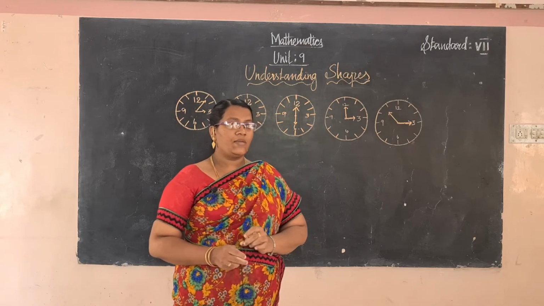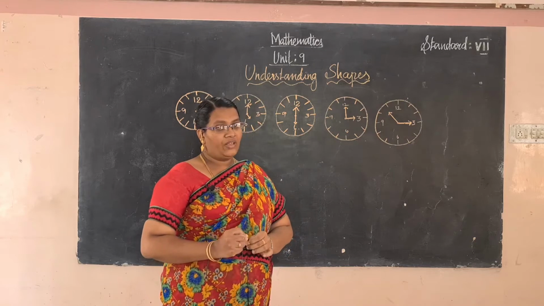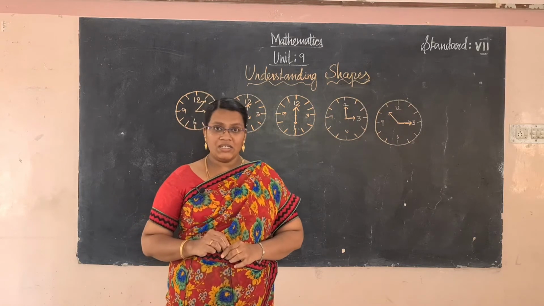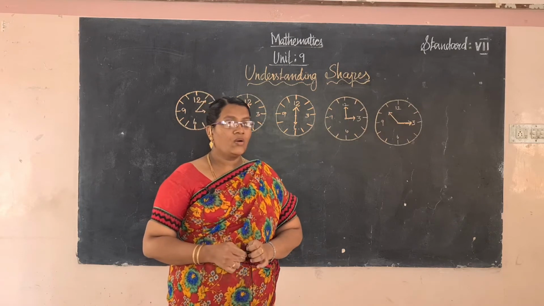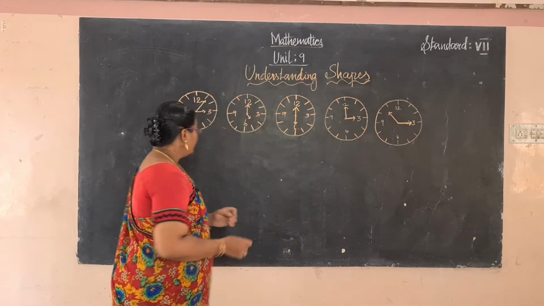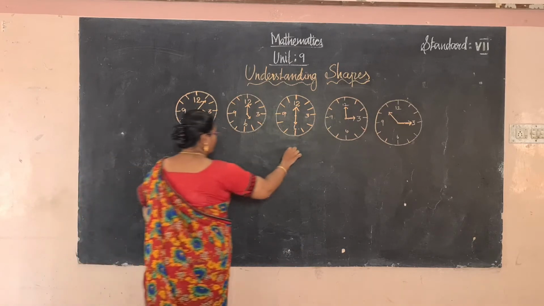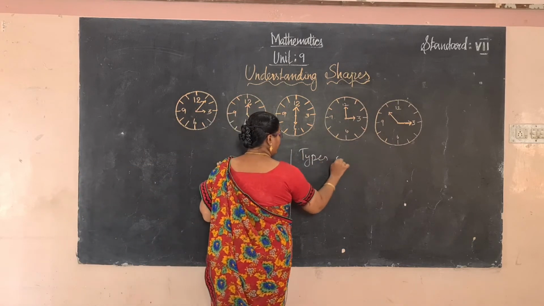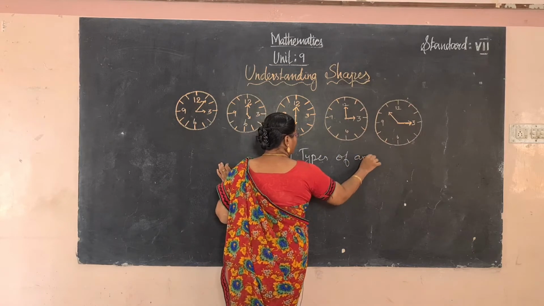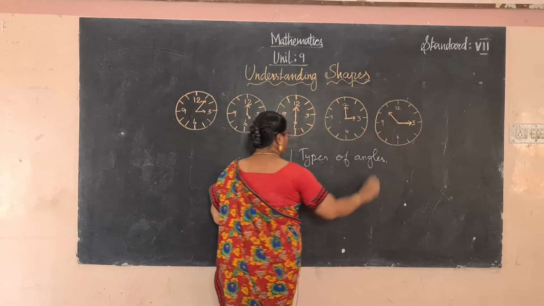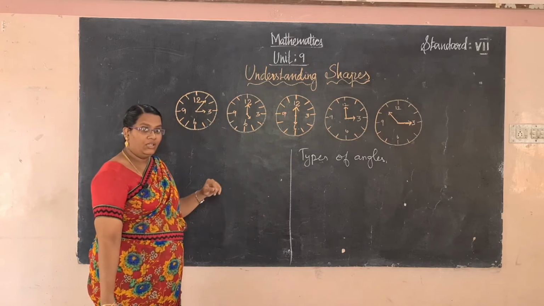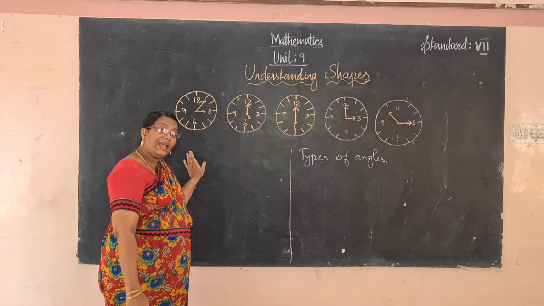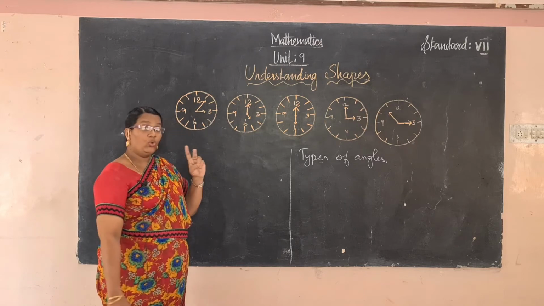So, what are the types of angles you know? You know that there are 7 types of angles. What are they? Before the types of angle, what is the definition of angle? How to make an angle? Two rays.